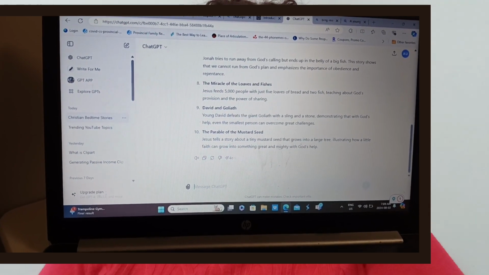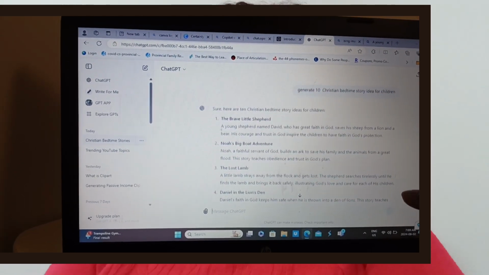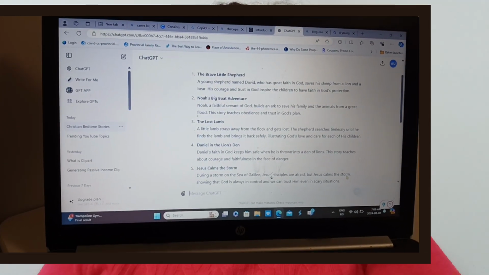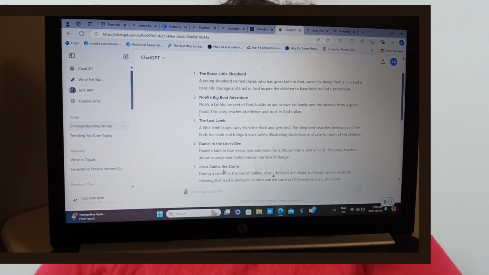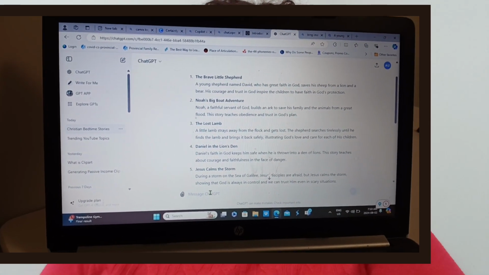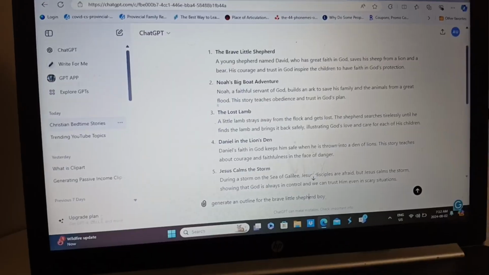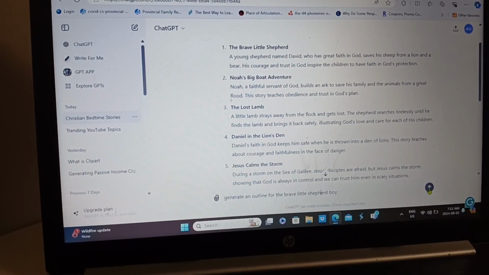Then, with the outline ChatGPT has generated, we'll tell it to develop each part of the outline and turn these outlines into chapters, chapter by chapter, so it's easy for us to write. It's just copying and pasting. We'll tell ChatGPT to generate an outline for the brave little shepherd boy.